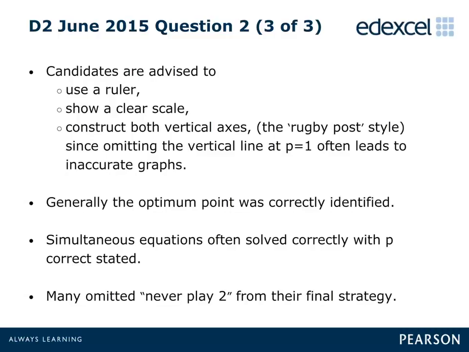In most cases, the correct optimal point was identified, and the correct simultaneous equations were used to accurately find the value of p at this point. While many candidates correctly stated the value of the game to Greg, many stated that while Greg should play his option 1 with probability 3/4 and his option 3 with probability 1/4, they failed to mention anywhere in their solution that he should never play his option 2.